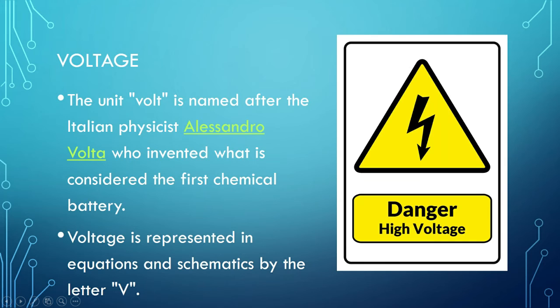Now, the unit volt is named after the Italian physicist Alessandro Volta, who invented what is considered the first chemical battery. Voltage is represented in equations and schematics by the letter or the symbol V.